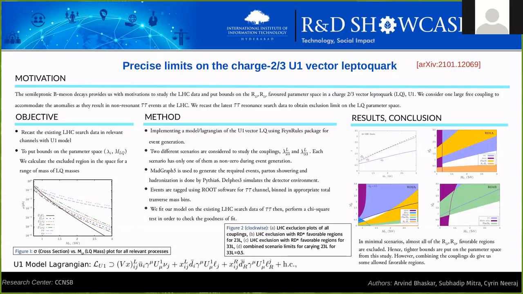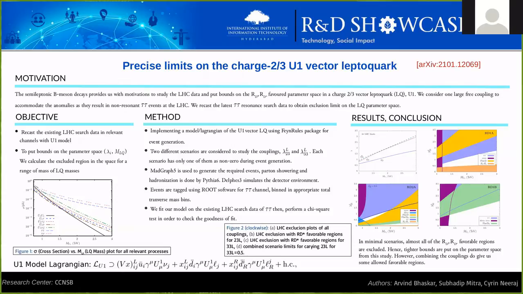So if you want to analyze how the data would look in an Atlas setting, there is a particular order of arranging the simulated apparatus in order to get Atlas results, CMS results. So here we want to put it at the Atlas setting. The events are tagged using ROOT software for tau tau channels. So the output of Delphes is actually a lot of events relevant to our tau tau channel.